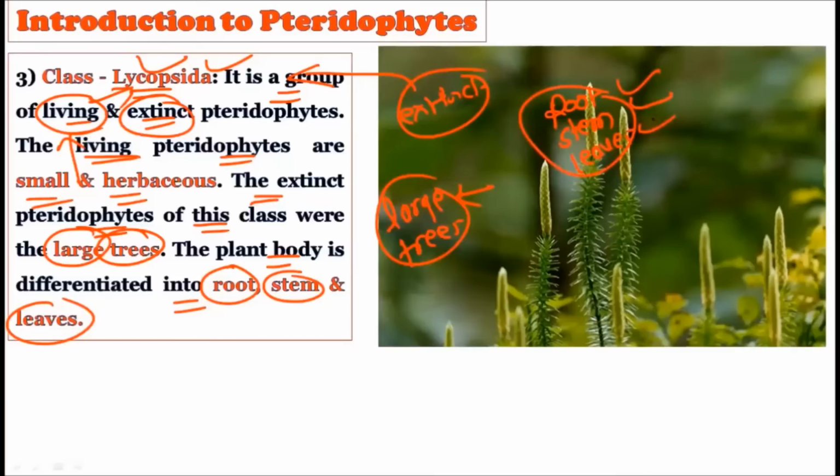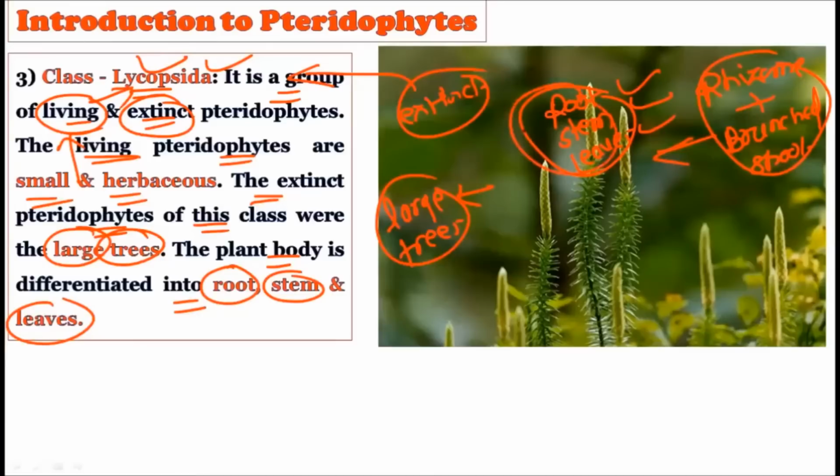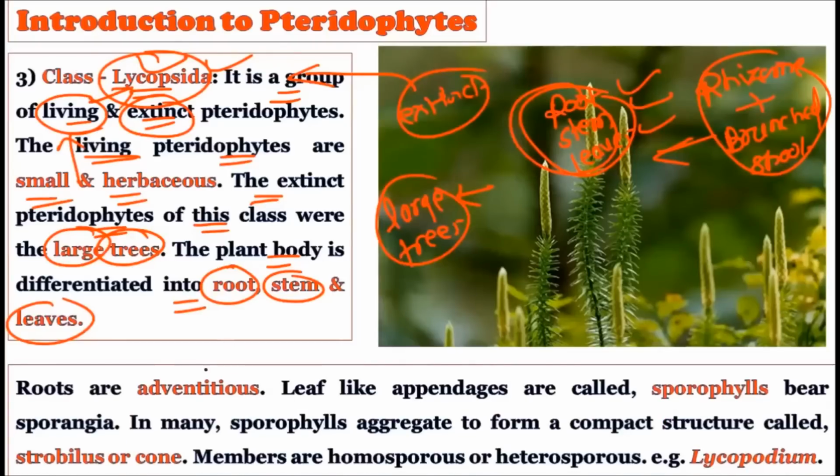Before this class we studied two classes, but in those we classified the whole sporophytic plant body in the form of rhizome, plus the presence of the branch shoot. So this is an ancient form, that is the branch shoot plus the rhizome, and this ancient form got converted into three structures, that is the root, stem, and leaves, and these are typically found in the Lycopsida, right? So you can say that the Lycopsida is more advanced as we compare them with the previous two classes.